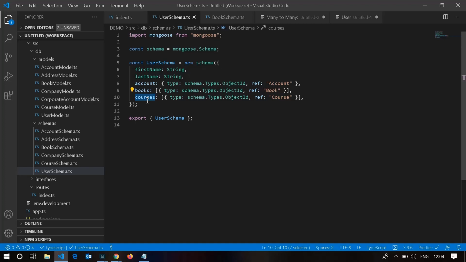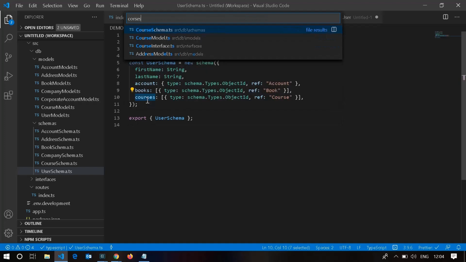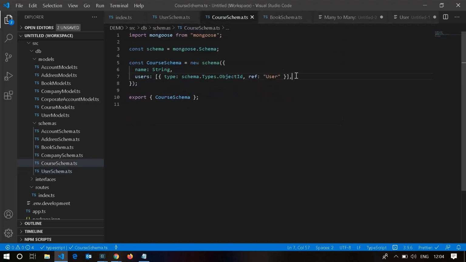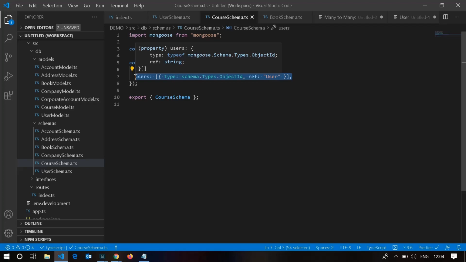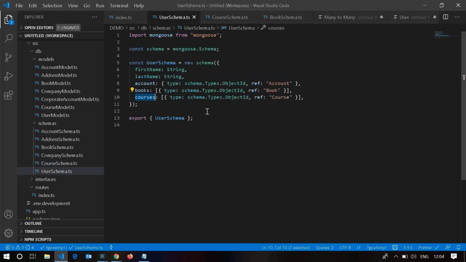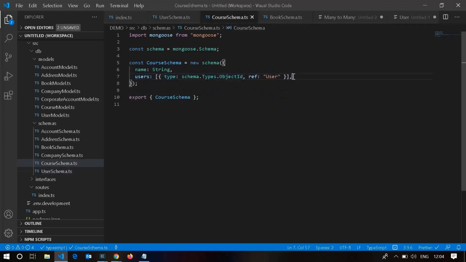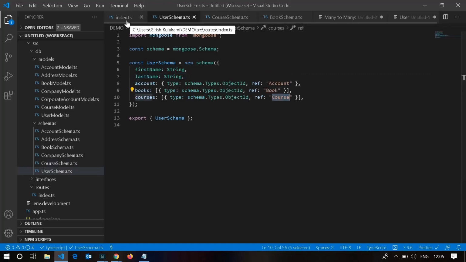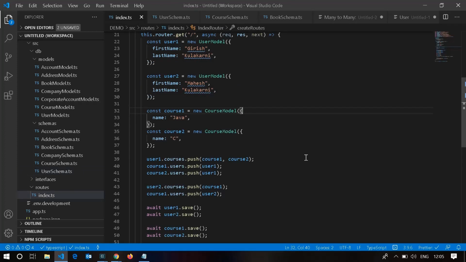Okay, and let's take the course schema. As you see, this is again an array of objects which refers to users. This array of courses refers to the course model, and here it refers to the user model, which is an array of users. Okay, hope now you understand better. When I say an array of courses, obviously I showed you these are nothing but an array of object IDs. So using those object IDs, Mongoose populates courses for you and users for you.